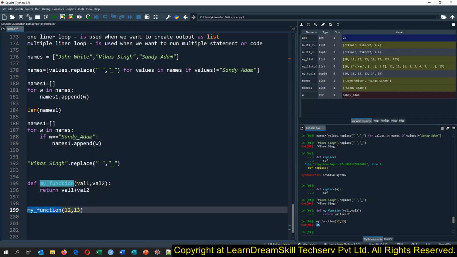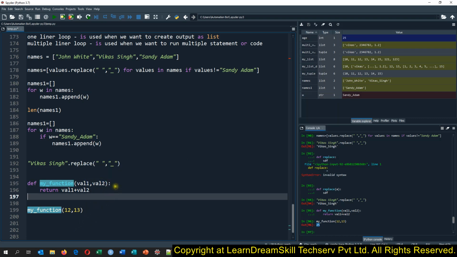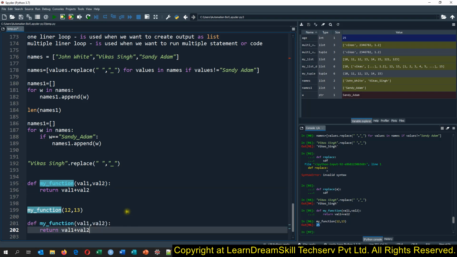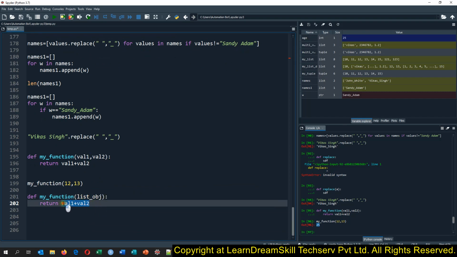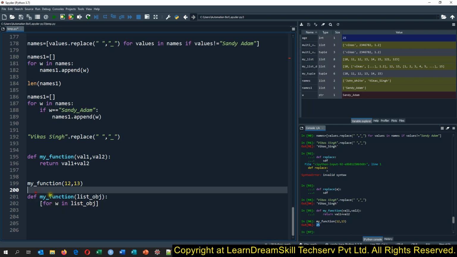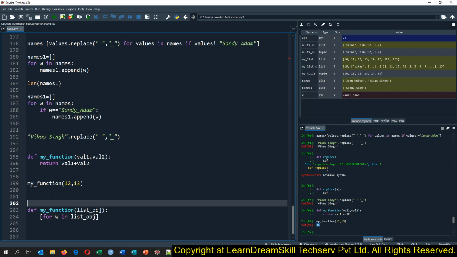Or suppose, let me show you one dynamic function. So we will pass one list here, a list object. We need to pass a list object here. Then we want to say, for w in list underscore object. Okay, and I'll pass this list. Let me tell you the requirement as well. List val equals 1 2 3 4 5.